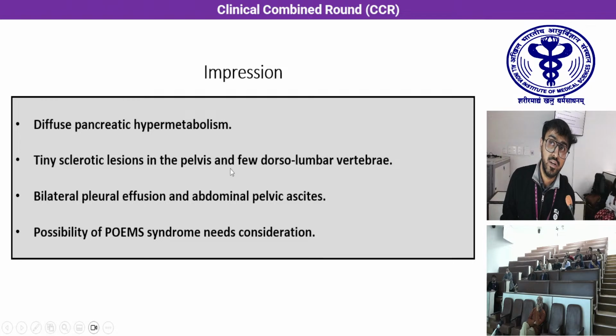So with this, we gave the impression of diffuse pancreatic hypometabolism, tiny sclerotic lesions in the pelvis and few dorsolumbar vertebrae, bilateral pleural effusion, and abdominopelvic ascites with borderline organomegaly. With the history of polyneuropathy, we suggested that a possibility of POEMS syndrome needs consideration.